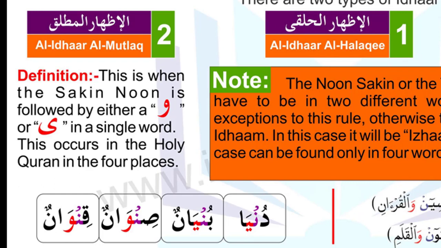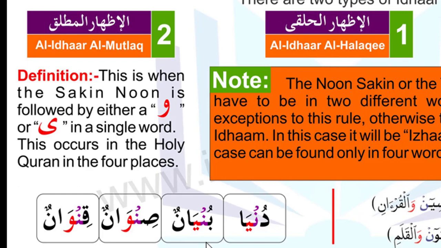And on the previous page we read there were two different words, but here after the noon sakin the ya is in the same word. That's why we do not make idgham, and similarly we do not make ghunnah. So we only say dunya, and that is called al-izharul mutlaq. Like we are making a clear sound of noon here.